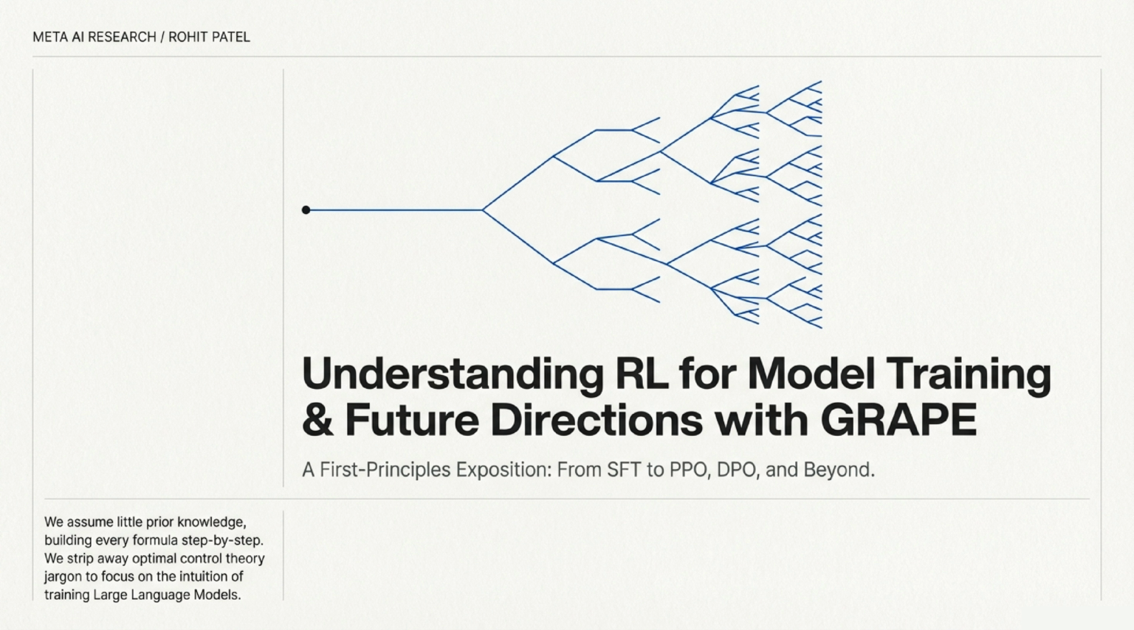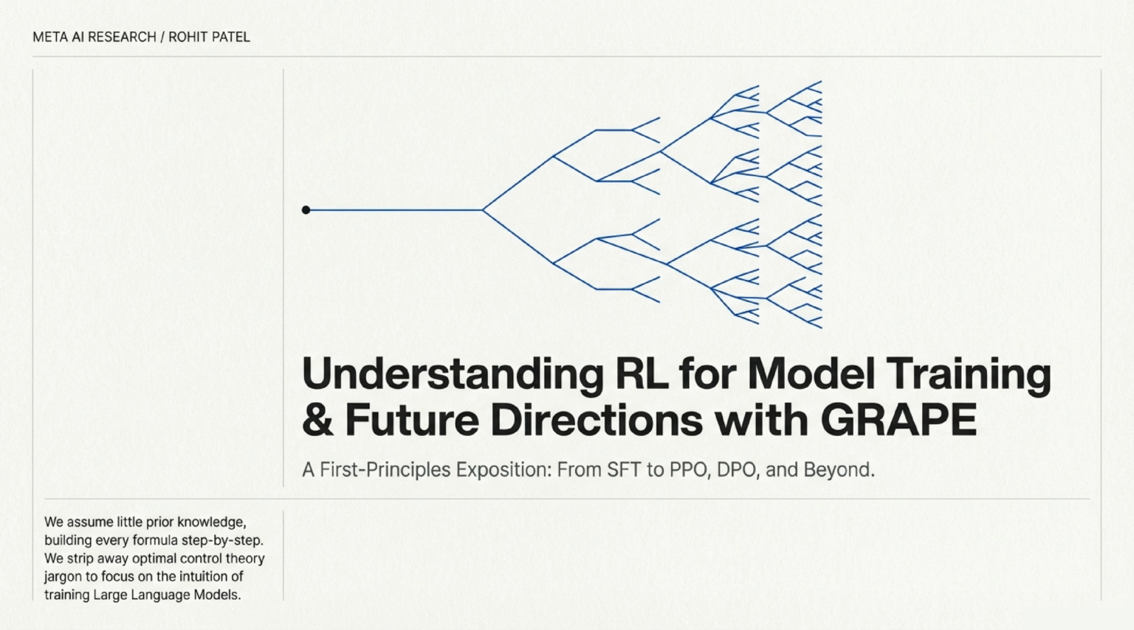Welcome, everyone. Today, we are going to demystify reinforcement learning for model training. We will build up from first principles, stripping away the heavy optimal control theory jargon to focus purely on the intuition behind training large language models. Finally, we will explore some exciting future directions, including a new framework called GRAPE. Let's dive in.